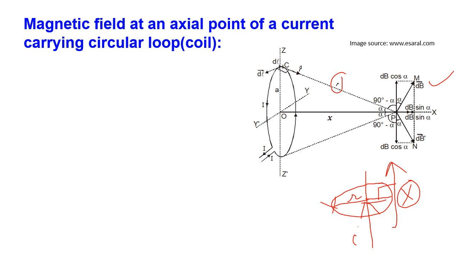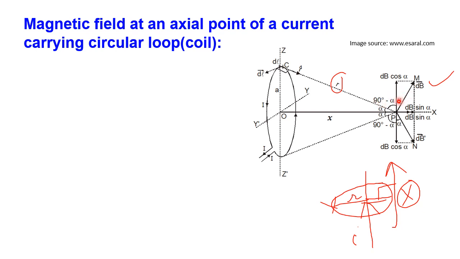Now observe carefully. Here we already considered the angle alpha, and consider the axis as the y-axis. With respect to the axis of the circular coil, x-axis and y-axis make a total angle of 90 degrees, and it is alpha, so the remaining angle is 90 minus alpha. And the magnetic field makes an angle of 90 degrees with this radius vector, and the angle is 90 minus alpha, so the remaining angle should be alpha.